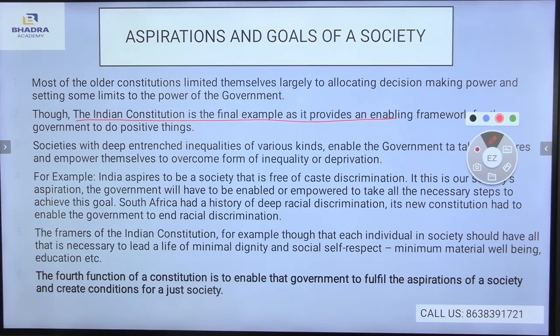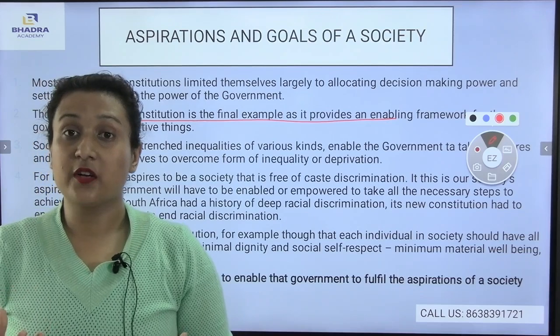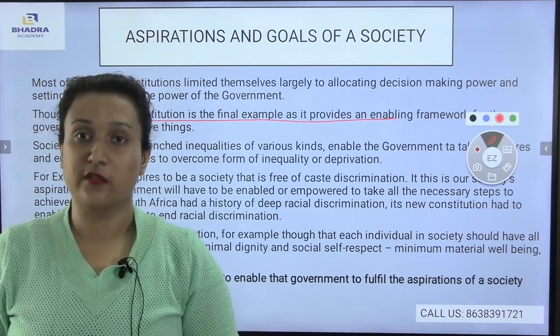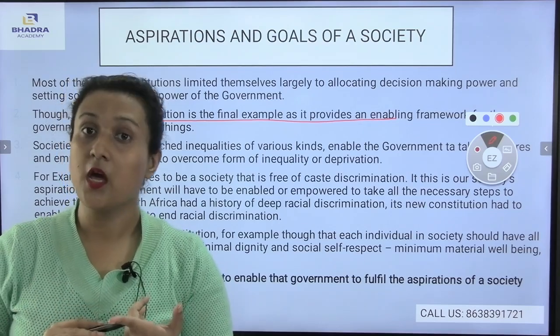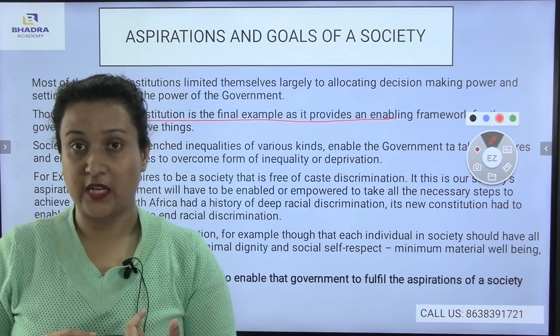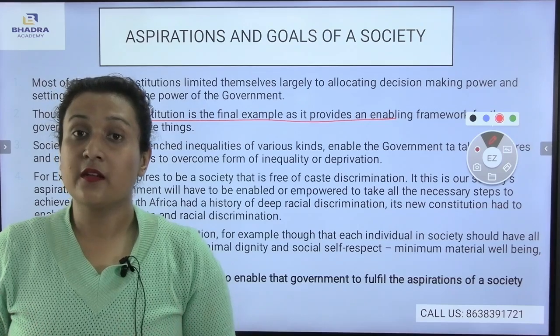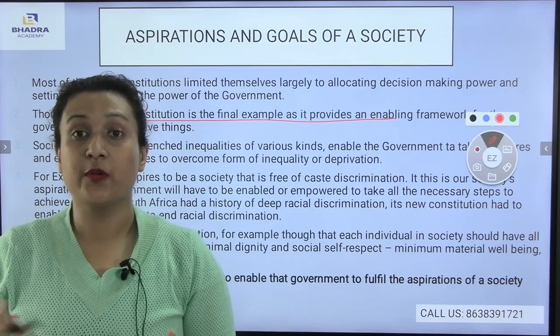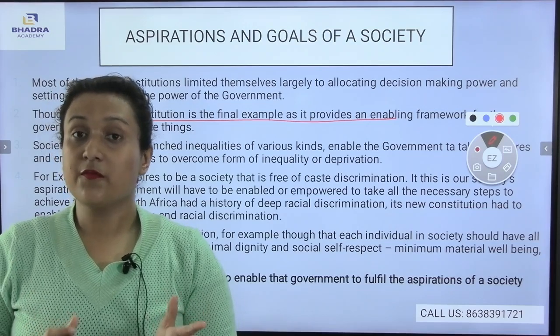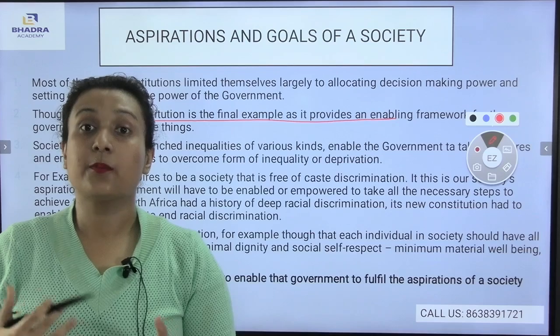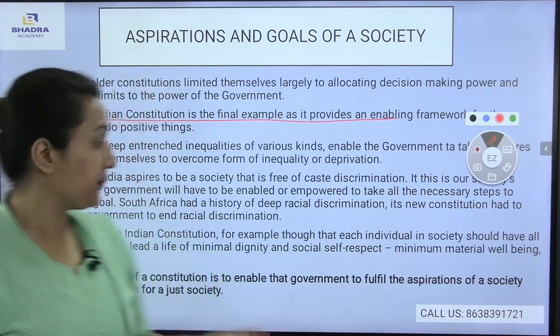For example, India aspires to be a society that is free of caste discrimination. It is our society's aspiration. The government will have to be enabled or empowered to take necessary steps to achieve this goal. If I talk about poverty, second comes caste discrimination. The caste problem is a very important issue in our country. If our Indian government is empowered, then it will be able to remove caste discrimination as well. If there is no caste discrimination, then only people will modernize themselves for a better society.